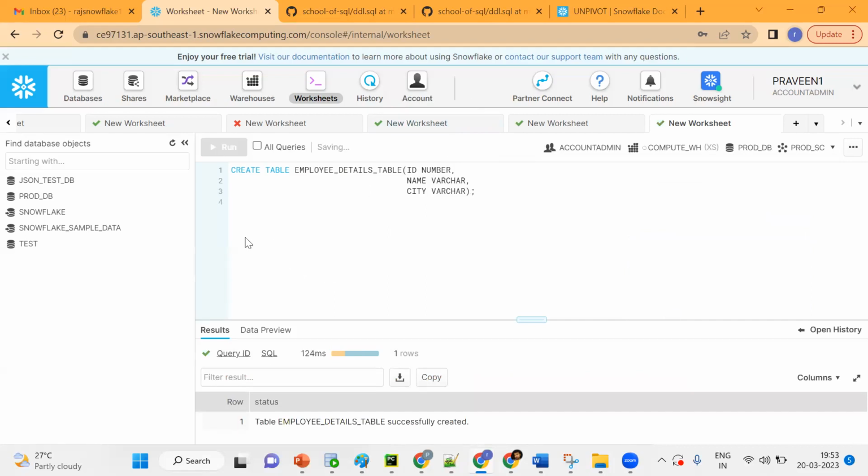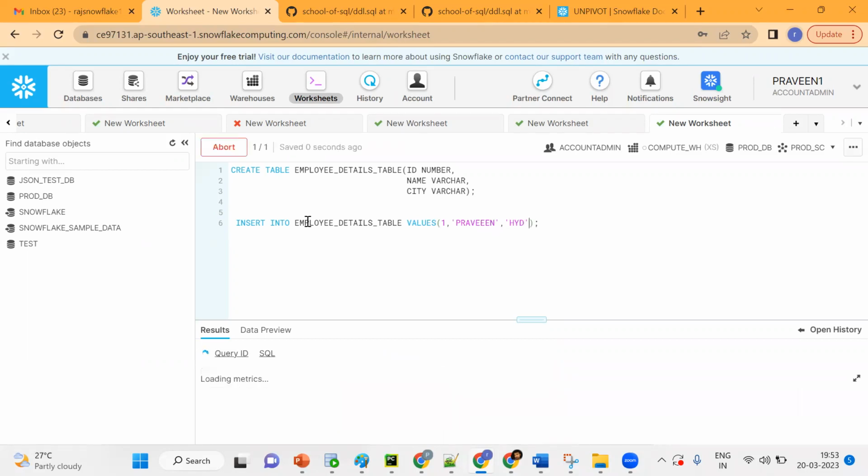Now I'm trying to populate some data with insert into. Since this is a demo, I'm going a little bit fast; going forward tomorrow it will be a little slower. One record inserted: Praveen, Hyderabad.